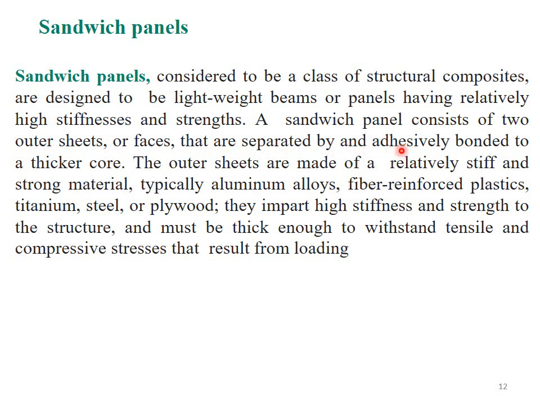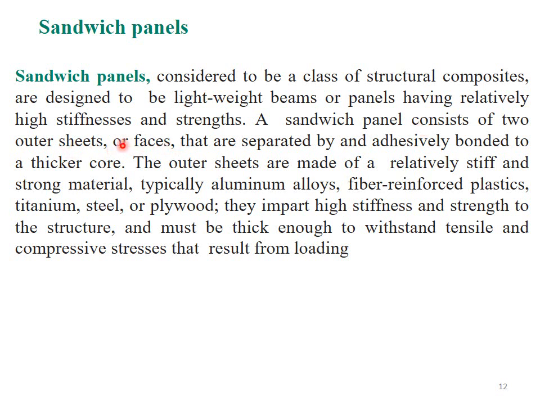Typically, it is made up of aluminium alloys, fiber reinforced plastics, titanium, steel or plywood. All these materials impart high stiffness and strength to the structure and must be thick enough to withstand tensile and compressive stress that result from loading.